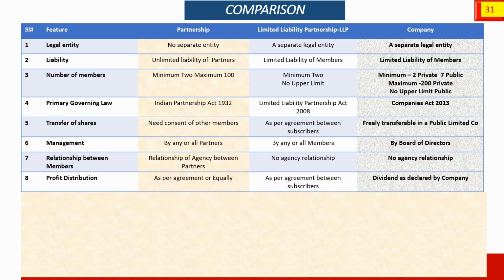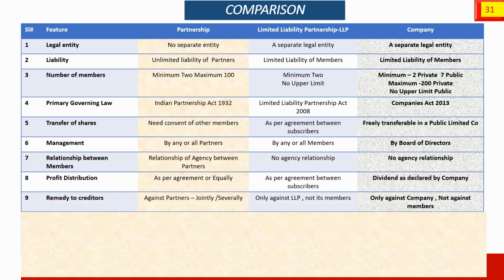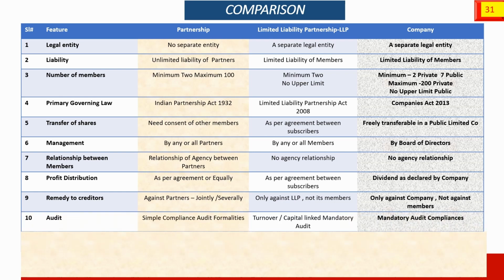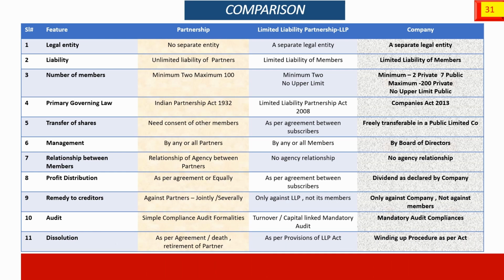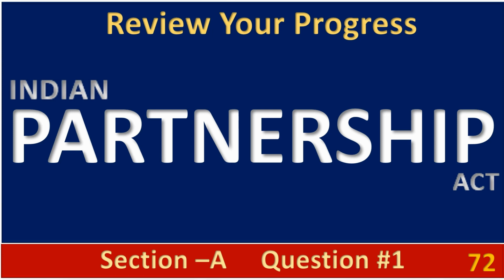Profit distribution is as per agreement between partners in a partnership firm, as per agreement between subscribers in an LLP, and dividend as declared by the company. Remedy to creditors: against partners jointly and severally in a partnership. In an LLP, it is only against the LLP, not its members. In case of a company, only against the company, not against its members. Audit: simple compliance in partnership. Turnover and capital linked mandatory audit in LLP. Mandatory audit compliance required in a joint stock company. Dissolution of a partnership is based on an agreement, death, or retirement of a partner; as per provisions of the LLP Act in respect of an LLP. In a company, it is the winding up procedure as per the Companies Act.